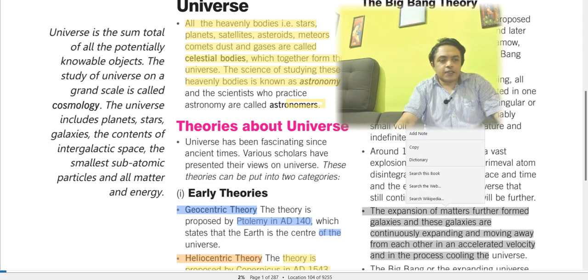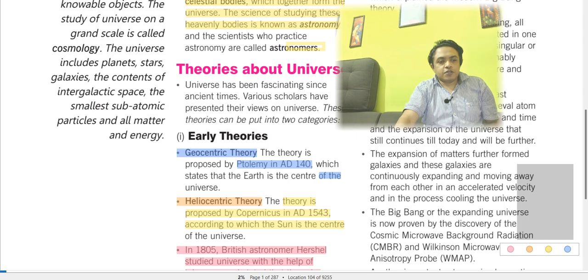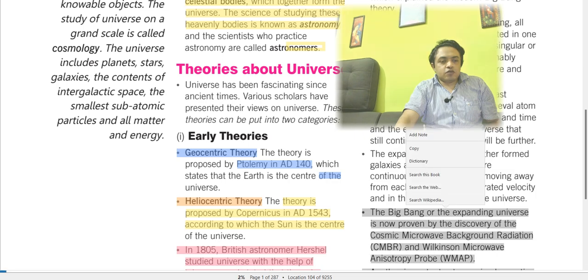So the expansion of matter formed galaxies, and these galaxies are expanding at an accelerated velocity, and the process is cooling the universe. Now the Big Bang, or the expanding universe, is proven by the discovery of the cosmic microwave background radiation (CMBR) and the Wilkinson Microwave Anisotropy Probe. Right? This is present day. These are the two things.